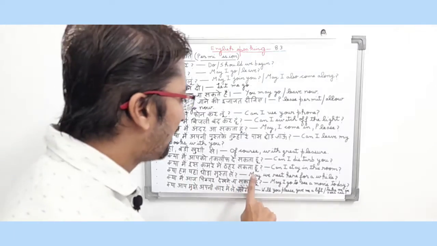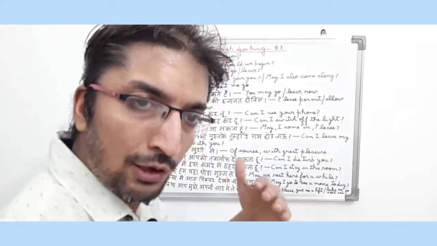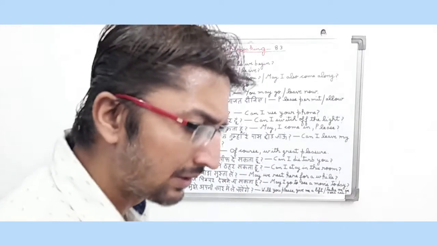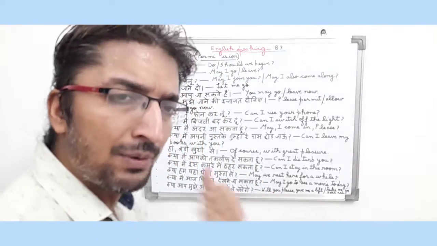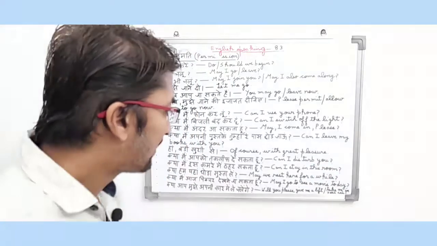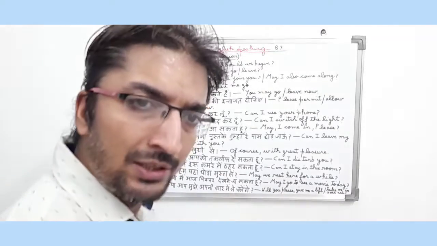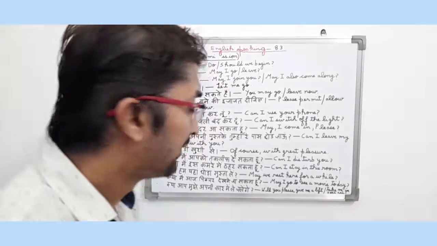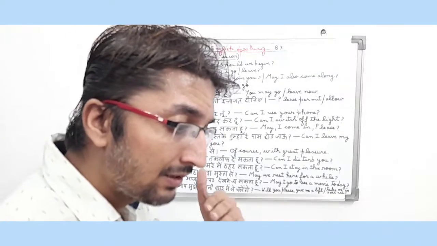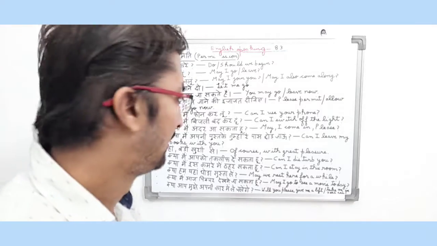क्या मैं इस कमरे में ठहर सकता हूँ? So in English it means can I stay in this room? This sentence is also an interrogative type sentence friends because the person is basically asking another person कि क्या वह उस कमरे में ठहर सकता है. So क्या मैं इस कमरे में ठहर सकता हूँ? So in English it means can I stay in this room? So it is also a present interrogative type sentence friends and basically the person is asking another person can I stay in this room? So it is a permission type interrogative sentence.